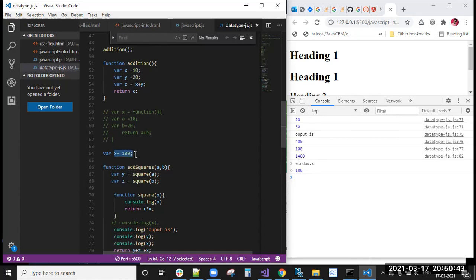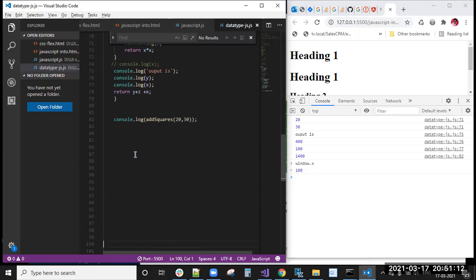This is the local scope and global scope. First it will check for the local variable. If the local variable is not there, it will check for global variable scope. If the global variable is there, then it will use that global variable and give you a result. If it is still not there in the global scope also, then it will throw you an error that x is not defined.